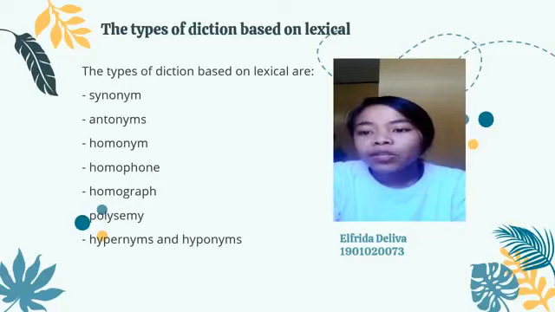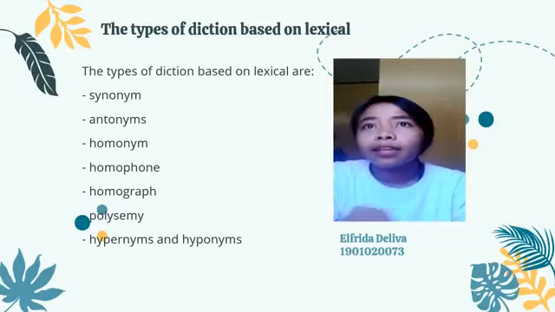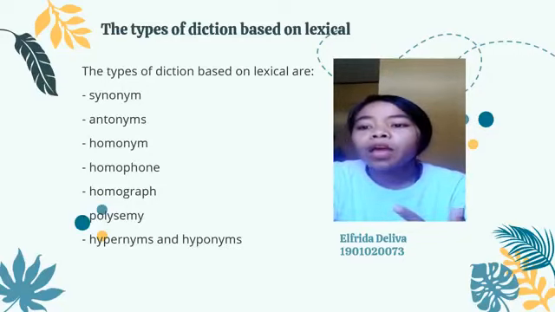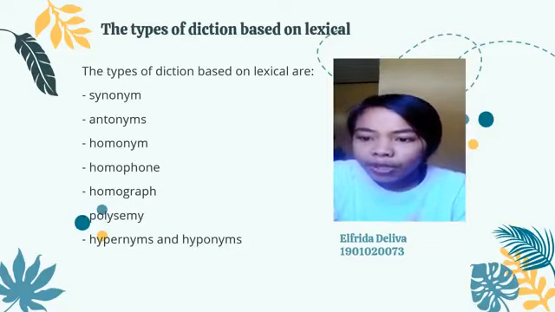Meanwhile, based on its meaning, there are 2 types of diction, namely denotative meaning and connotative meaning. So, next, the types of diction based on the lexical are synonym, antonym, homonym, homophone, homograph, polysemy, hypernym, and hyponym. And next, I would like to explain the meaning of each.